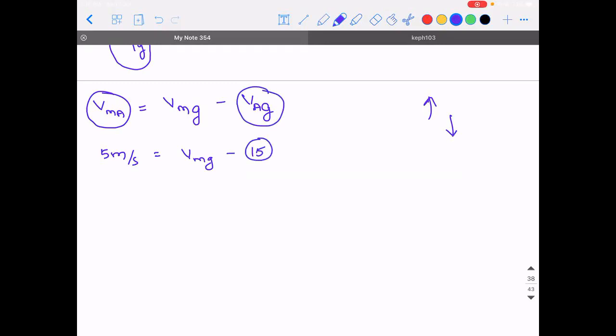Again, I'll tell you what is the mistake you have done. You have not taken direction into consideration. Because velocity of the monkey with respect to A is in this direction. No, then this would have been minus.